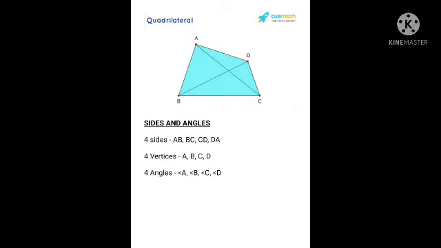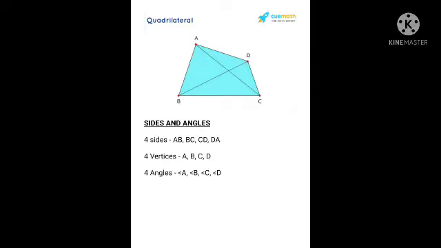There are 4 line segments in a quadrilateral, like AB, BC, CD and AD, which are the 4 line segments that form a quadrilateral. These line segments meet at the vertices A, B, C and D. Then, sides and angles of a quadrilateral.